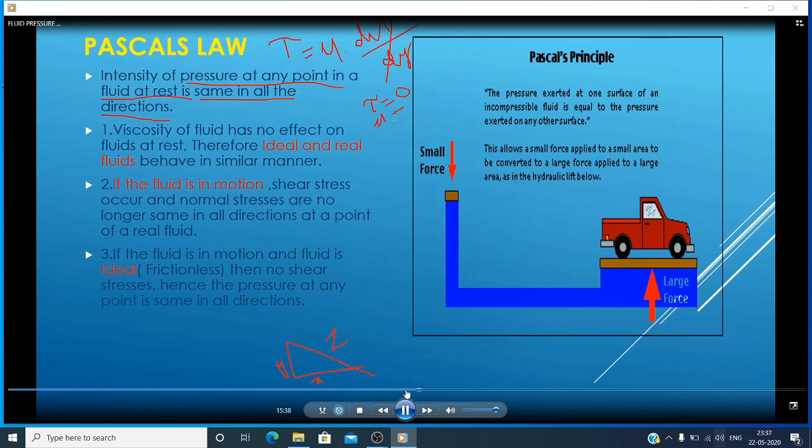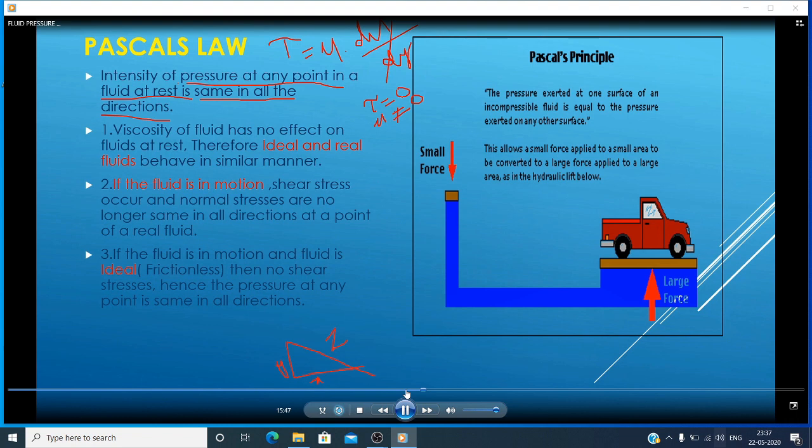In the second point, I clearly mentioned, if the fluid is in motion, shear stress may occur. And normal stresses are no longer same in all directions at a point of a real fluid. If a fluid is in static condition, the shear stress will become 0. But if you take the viscosity, the viscosity for a static fluid is not equal to 0, but the effect of viscosity is 0.